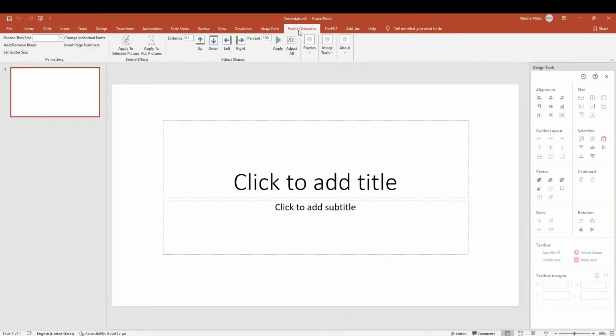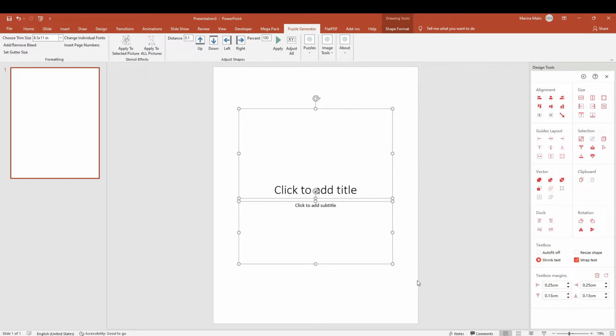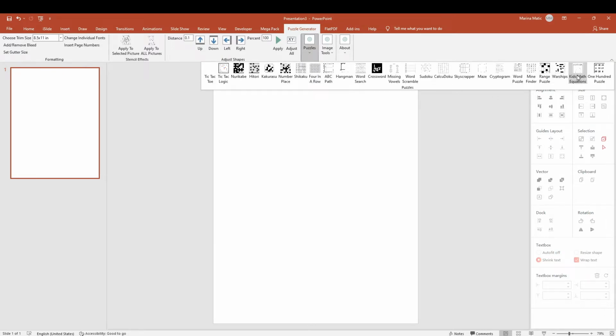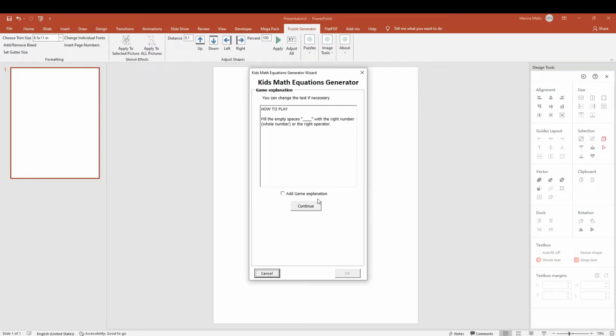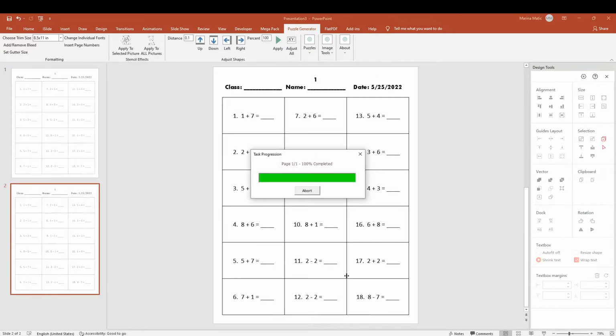So I have this tab in PowerPoint called Puzzle Generator. It's a PowerPoint add-in. If you already have it, you know how to use it. If you do not have it, you have a 7-day free trial. In order to use the trial, you need to have PowerPoint and Excel installed on your computer. So we need to have a clean slide, delete everything from the slide before running the puzzle generator. If you click continue, make all the settings, difficulty, how many pages you want, and click OK.